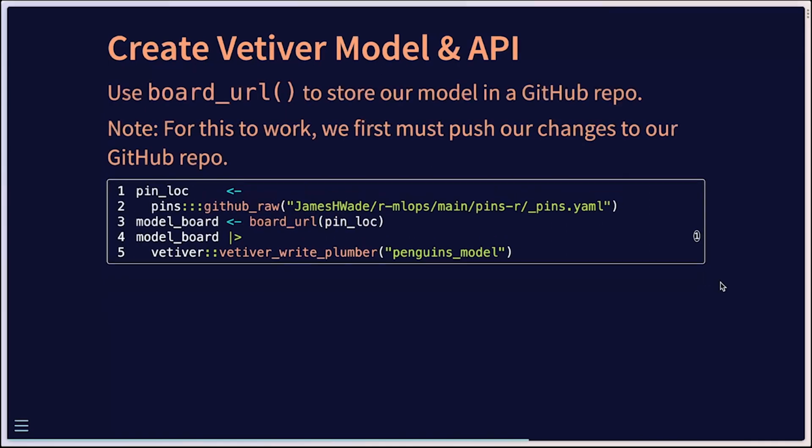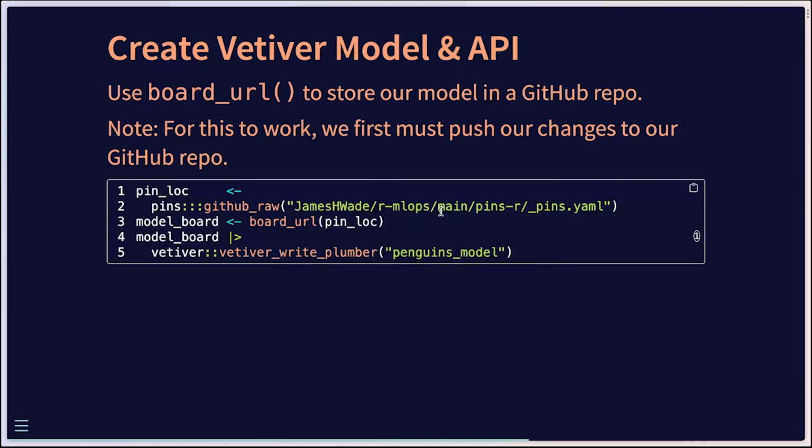Okay, so in order to do this, for all of the code that I've run so far, we need to take the models that we've pinned. So we've pinned all of these locally, again, it was set that pins are folder. And we need to push those changes to our GitHub repo. I'm using, so it's in my GitHub under r-MLOps.